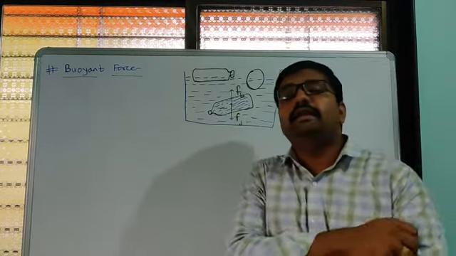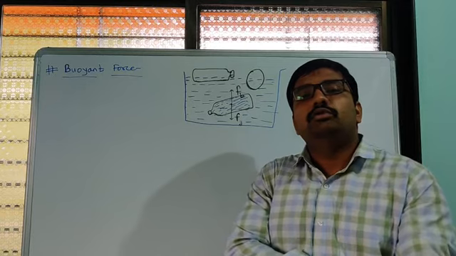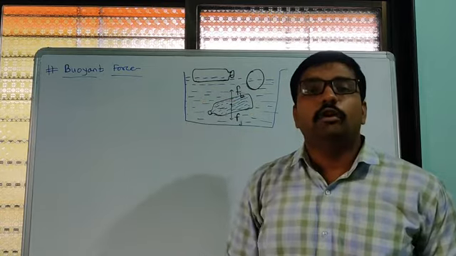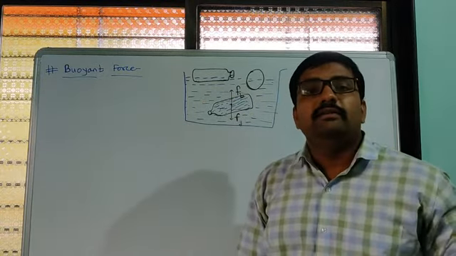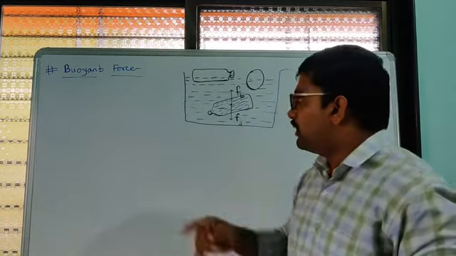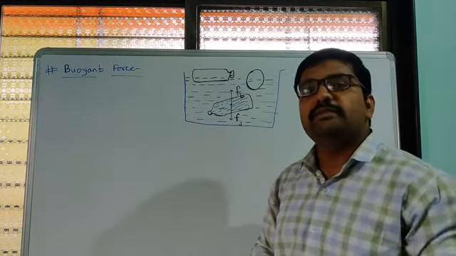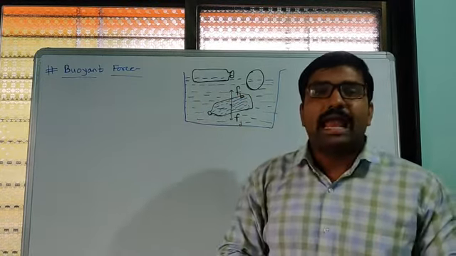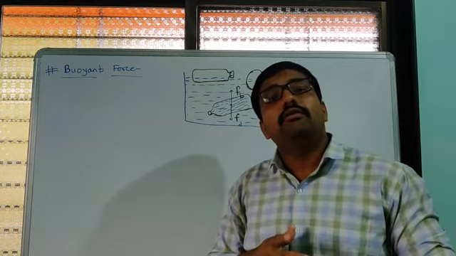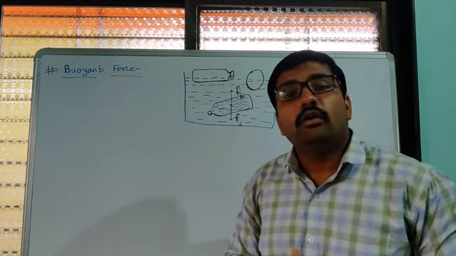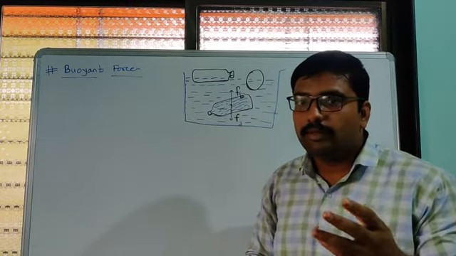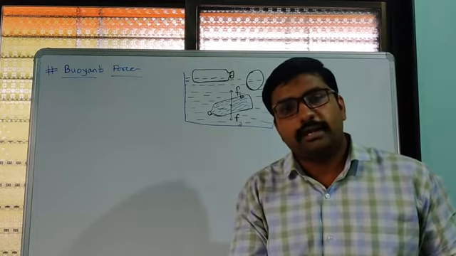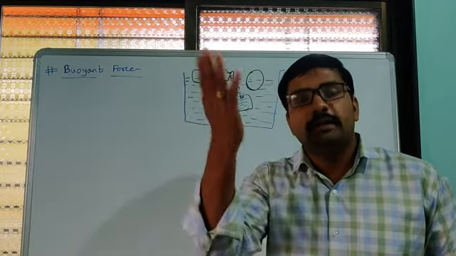Okay, one very familiar example we have to know is when we go swimming. As we jump in water, automatically we will come to the surface of water. You will realize it when you go swimming. When we jump into water, without doing anything we will come to the surface of water. What happens there? Water, that is a liquid, applies force on us, in the upward direction.